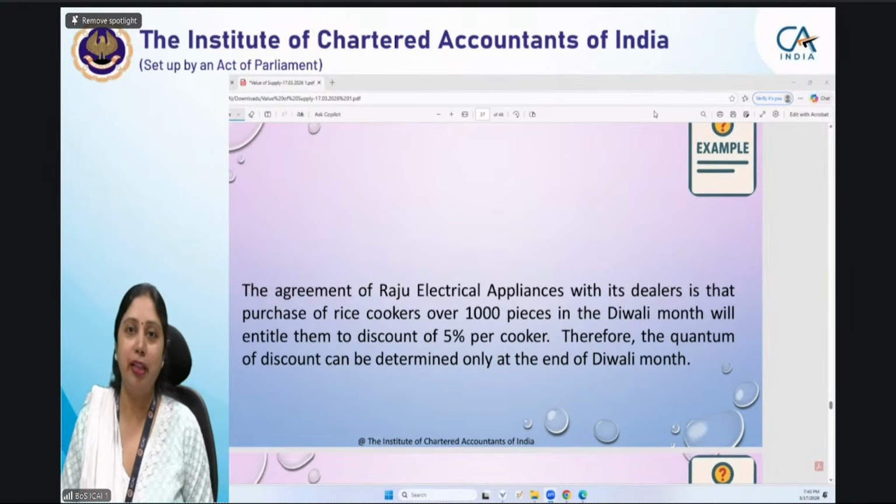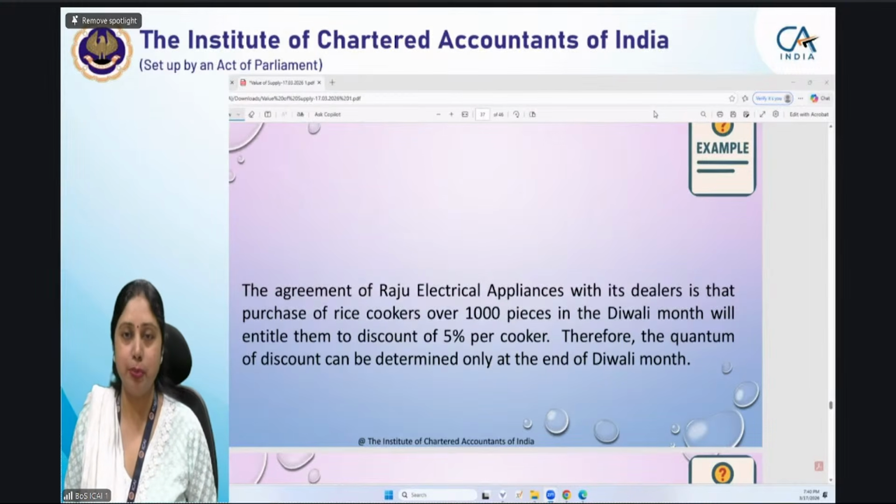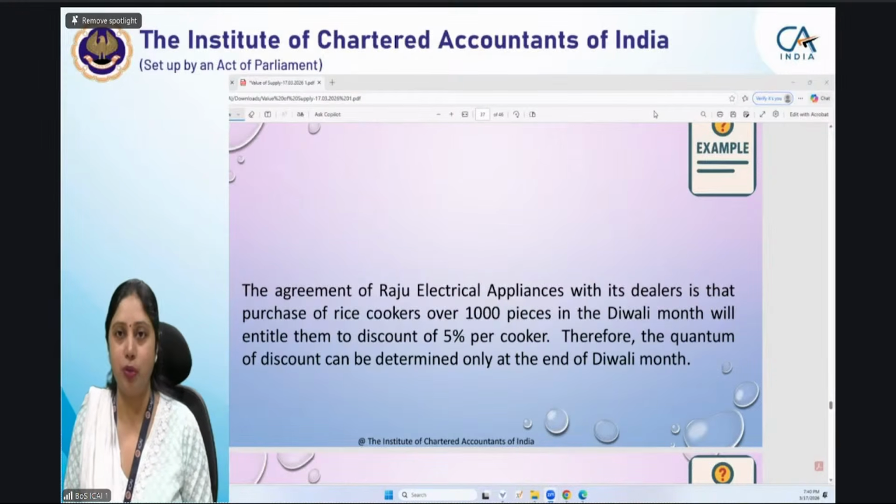Okay. Welcome back, students. Welcome after the break. Before the break, we have taken few examples of inclusions in the GST, in the value of supply for GST. Now, we'll continue with examples so that we cover all the inclusions as well as discount exclusion. Then we'll take one more point of outward freight and insurance. Then we'll come to the questions. And if time permits, I will take the MCQ quiz also, because there the questions are a bit tricky and students generally find difficulty in them. So we'll try to cover that also.